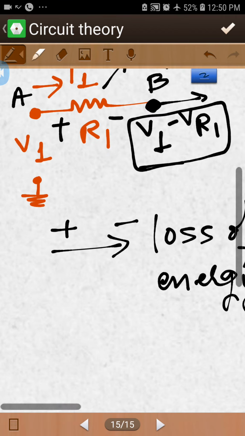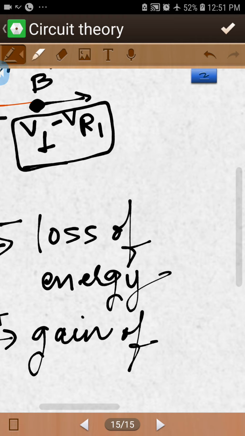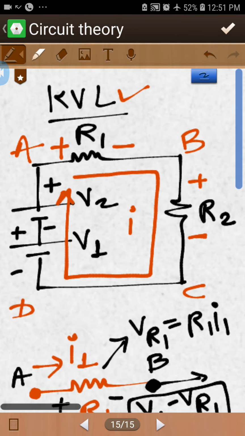When you move from negative to positive, there is a gain of energy. A resistor is basically used to drop the voltage, so there is a loss of energy. Now according to this rule, the algebraic sum of the loop is 0.